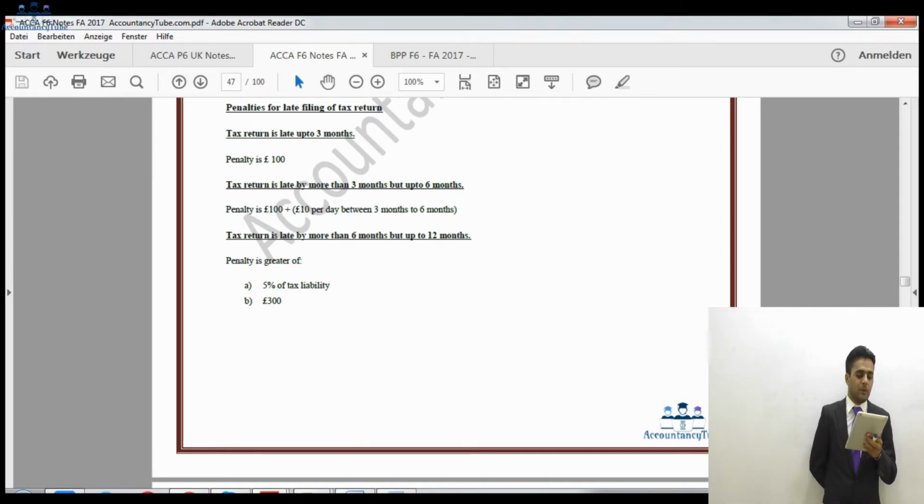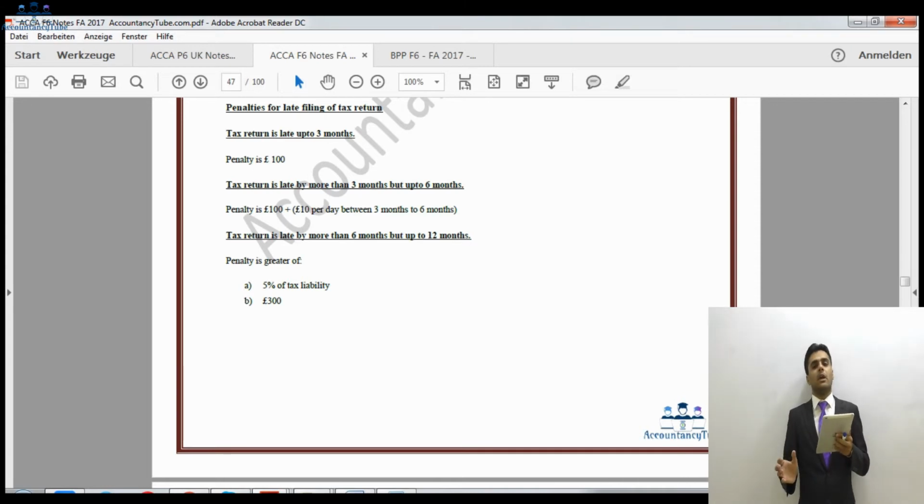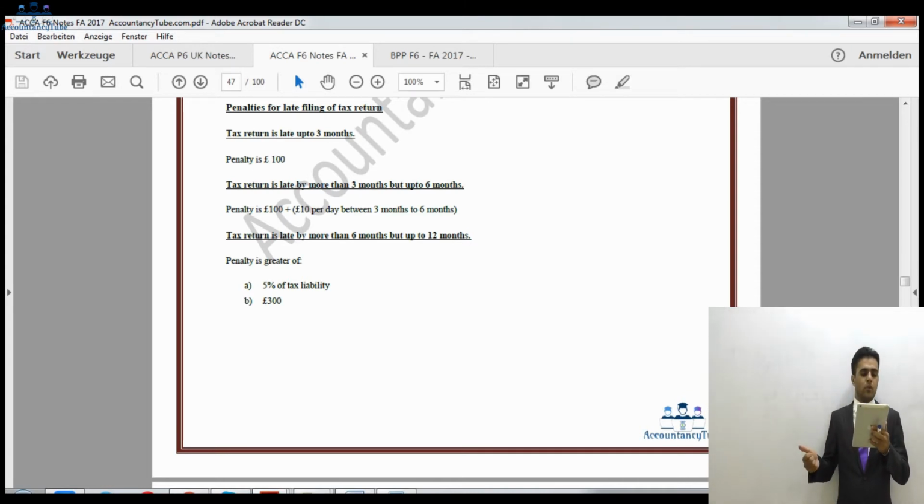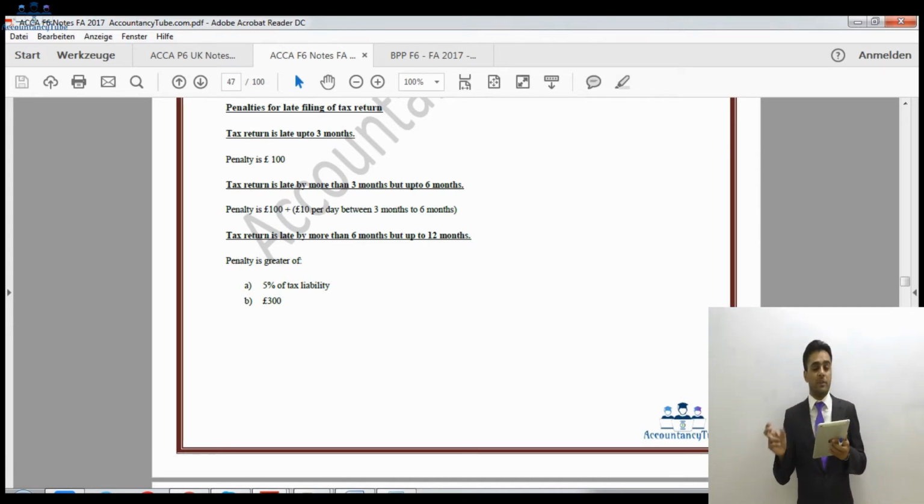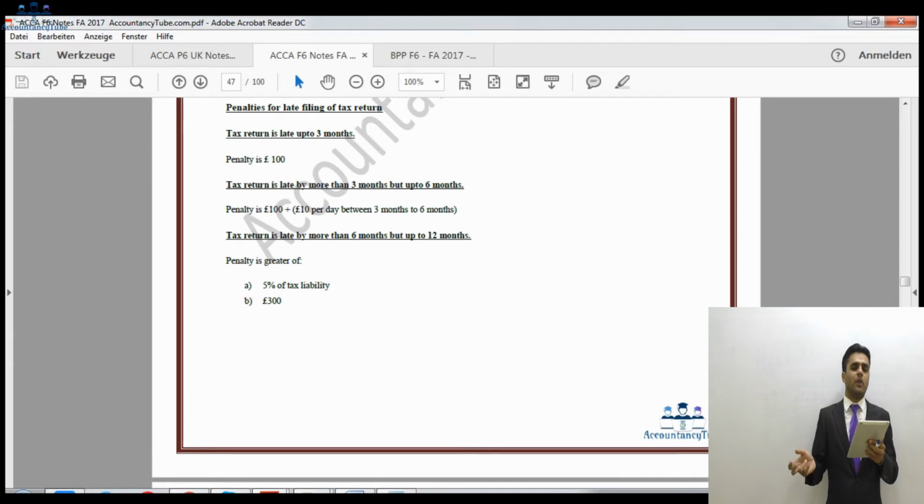So if you're late by 6 months, then your penalty would be £1,000 if you're paying on the last day of the 6 months. So your normal tax liability was £200. Now you are submitting the return on the last day of the 6 months. So your total penalty would be £1,000: £10 per day multiplied by 90 days plus £100 as well. However, your liability was just £200. So the clever advice would be in that case just to wait for some more time.